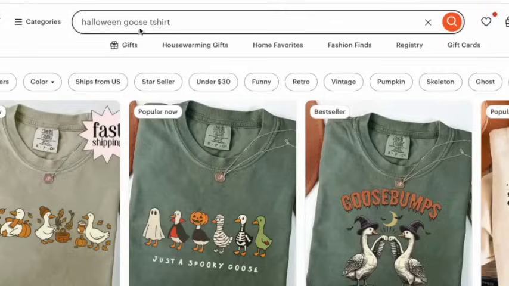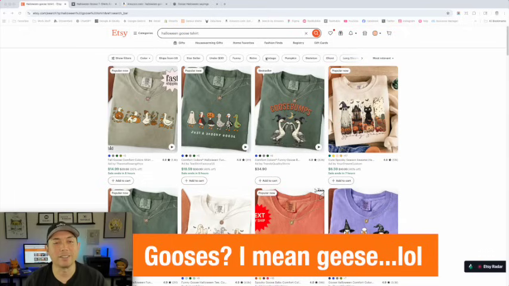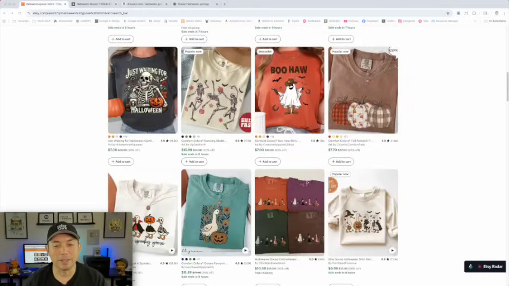I typed in Halloween goose t-shirt. I did this after doing Halloween t-shirt. I saw some gooses on there and then I thought, why not search for Halloween goose t-shirt? And that's what I did. You can see a lot of them here.